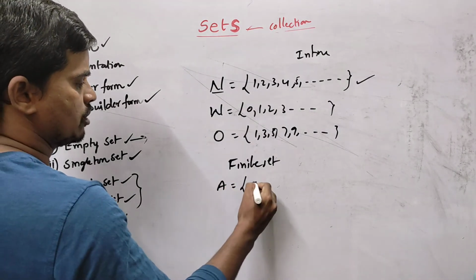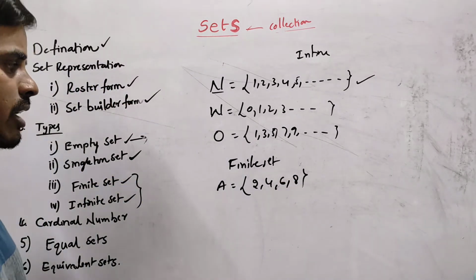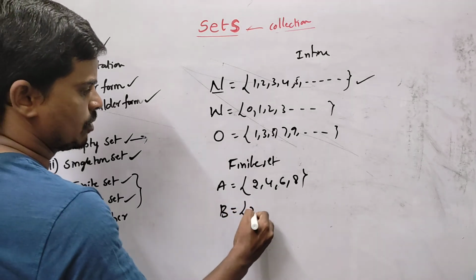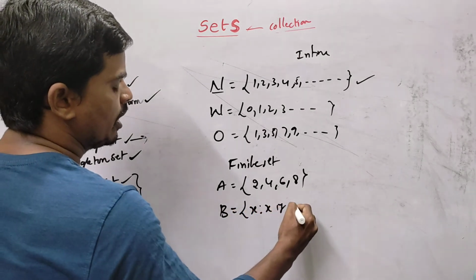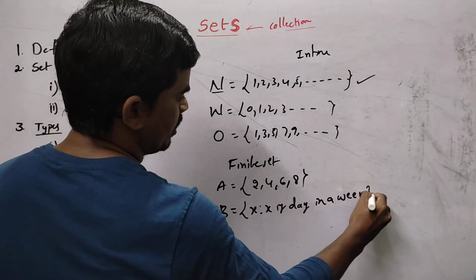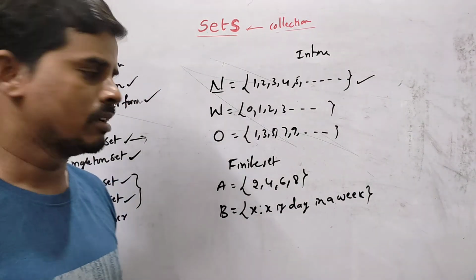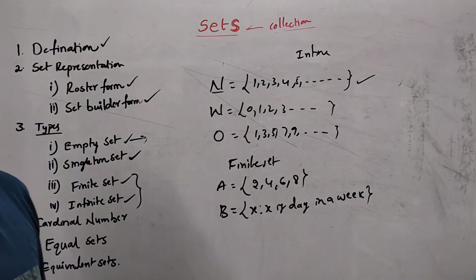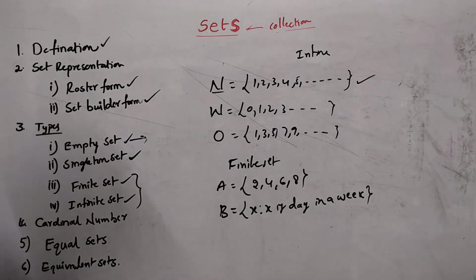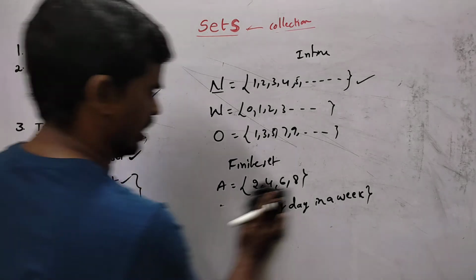Suppose, for example, A is equal to {2, 4, 6, 8}. It is a finite set. And another set B is equal to {x such that x is a day in a week}. How many days are there in a week? 7 days, so it is also a finite set. Like that, a finite set means a countable number of elements, and an infinite set means an uncountable number of elements.